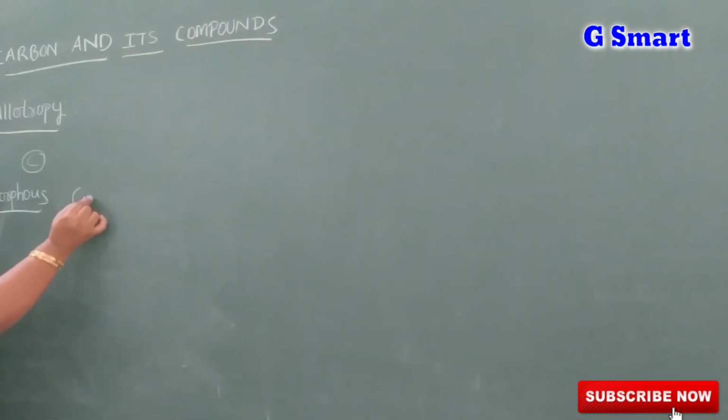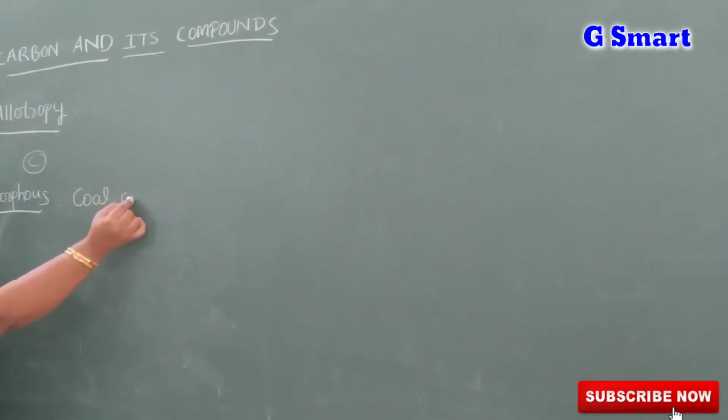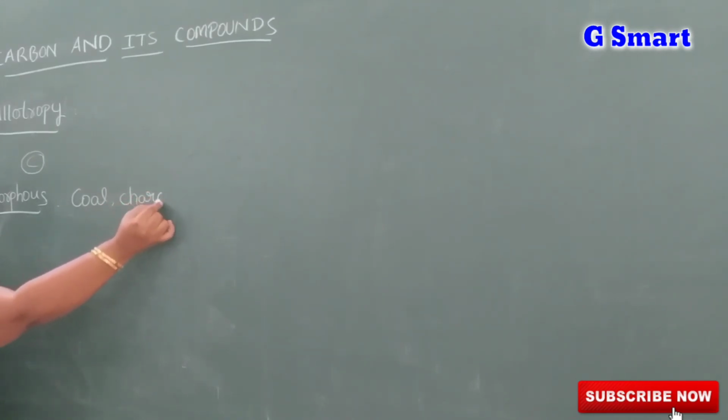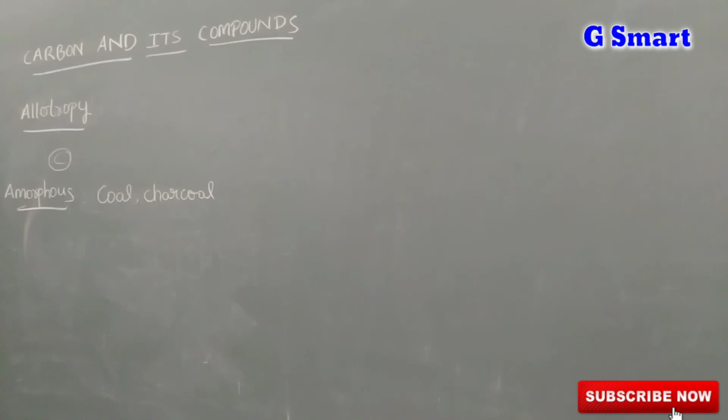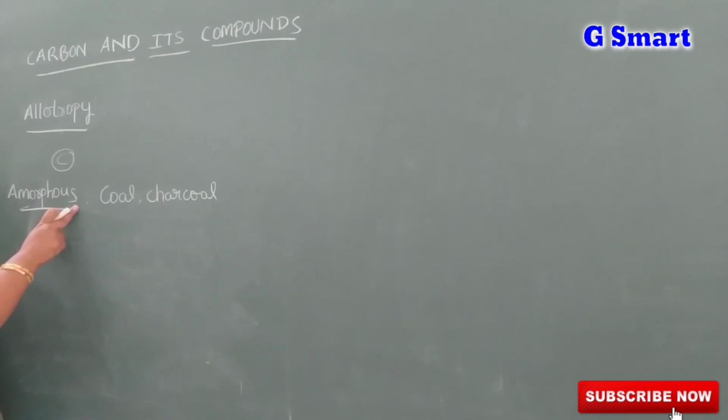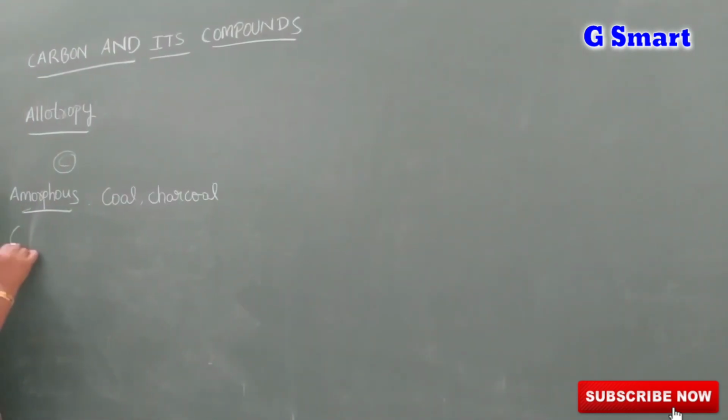Charcoal, coal, like this. In these types of substances, carbon is present, and if you see lamp black, that is also carbon only. This structure is called amorphous structure. What is crystalline?